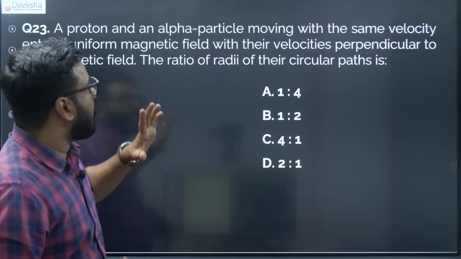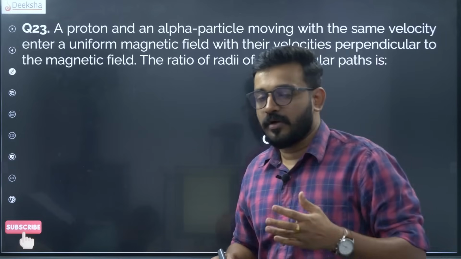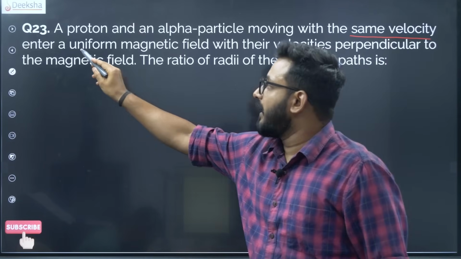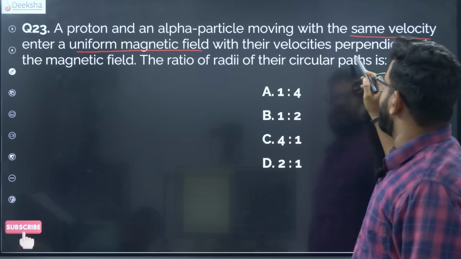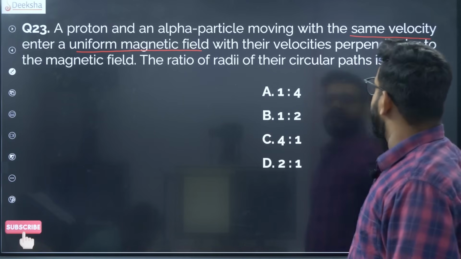A proton and alpha particle moving with the same velocity. Now, these are all very important. These are all ratio based questions. Same velocity, uniform magnetic field. Their velocities are perpendicular to the magnetic field. Of course, circular path. Ratio of the radii of their path is.